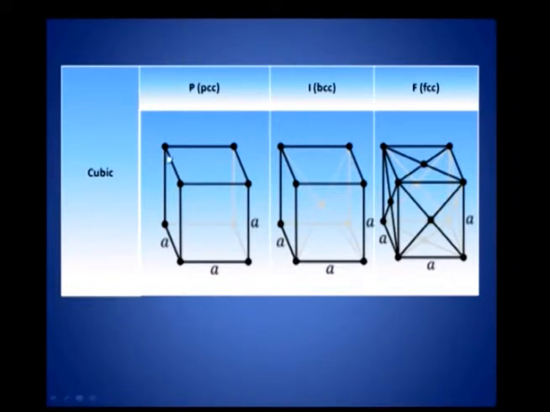As I told you earlier, it is P, the primitive, where you find atoms at the corners only. It is a simple cubic, it is called simple cubic. P refers to primitive, that means atoms or the lattice points will be found only at the corners. Then it is body centered. You have atoms at the corners, and then there is one atom at the center of the body, the center of the cube. It is called BCC, body centered cubic, the body here, the center of the body.